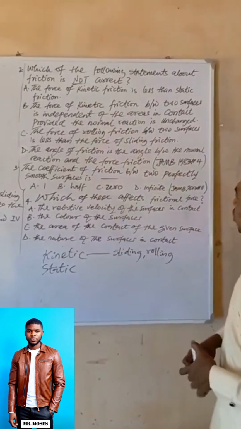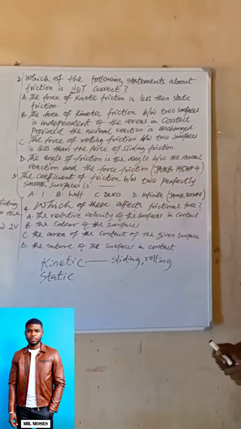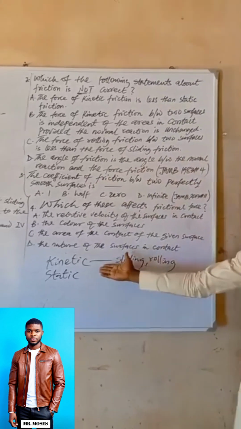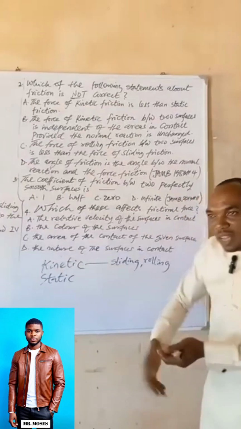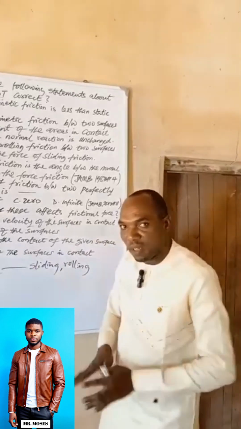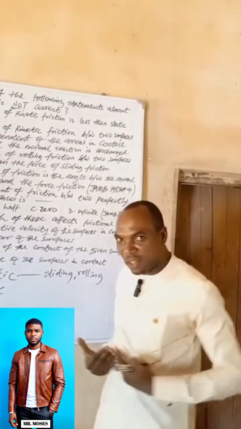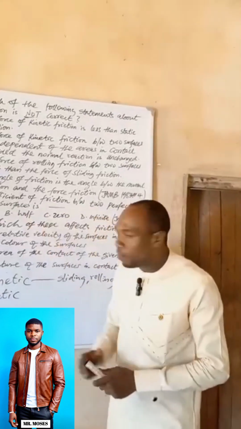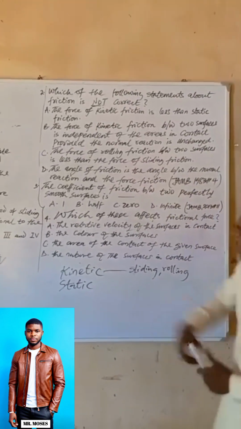Then C says the force of rolling friction between two surfaces is less than the force of sliding friction. We have established that fact here. When the body rolls, the degree of movement is more than the body that slides. So the opposition is more in a sliding body than in a rolling body. So that one is still right.